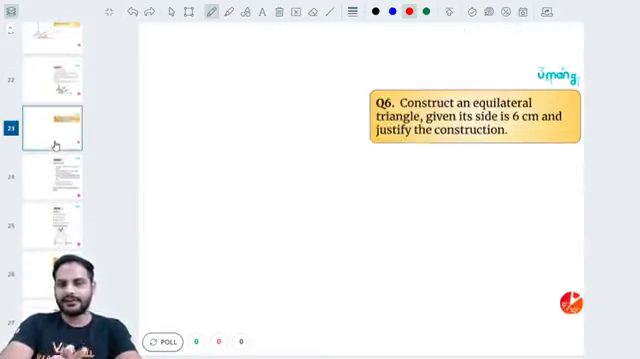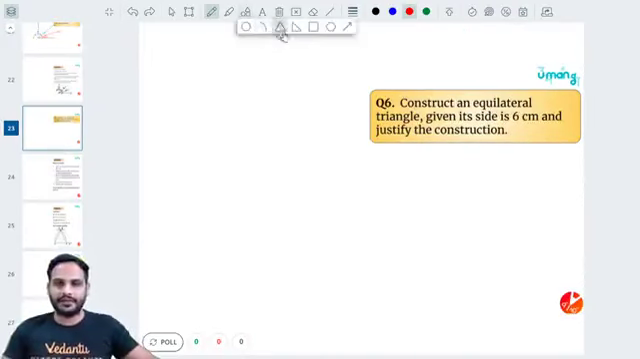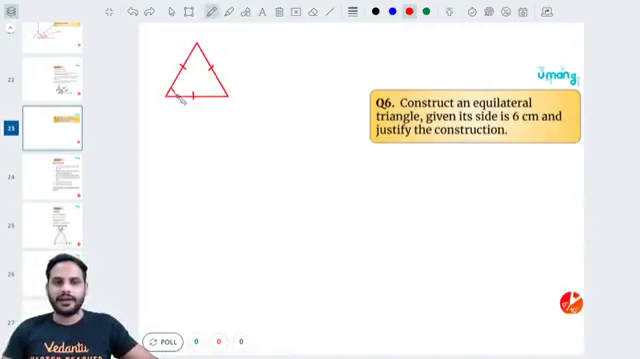Now let's understand the construction of an equilateral triangle. Now equilateral triangle is a very easy topic to construct. Why? Some geometry knowledge beta if you have. You know that in an equilateral triangle, all the three sides are equal and all the angles are 60 degrees. Right? We know this thing. So they are saying construct an equilateral triangle given its side is 6 centimeter and justify the construction.